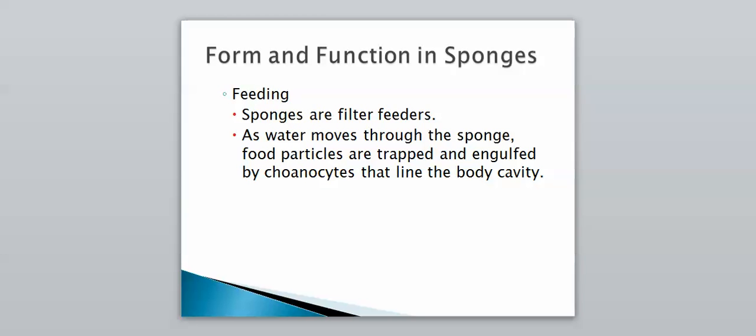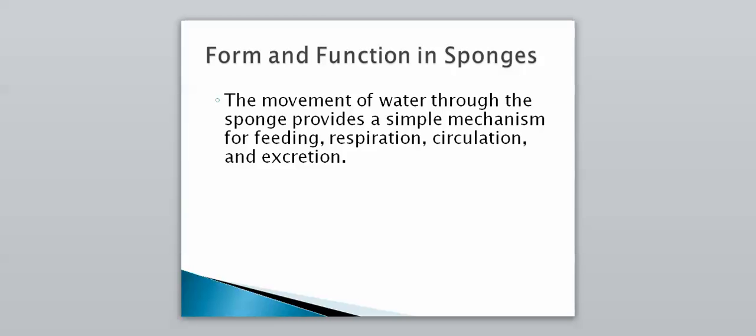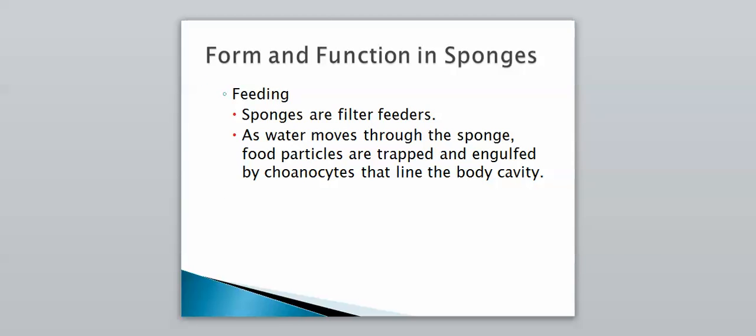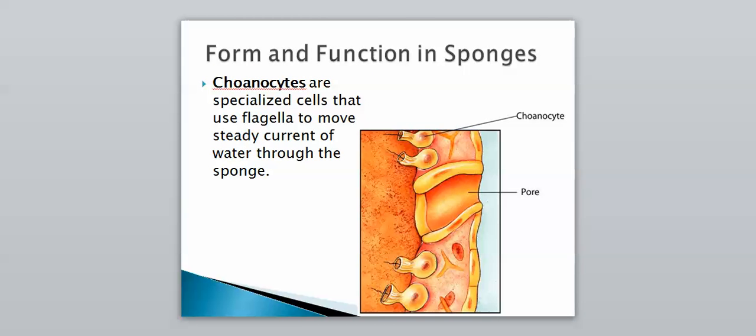And then again, we said that this movement of water through the sponge helps them feed, respirate, circulate, and also excrete. So we're going to take a look at feeding to start. So sponges are in fact filter feeders. So as water moves through the sponge, food particles are trapped and engulfed by choanocytes that line the body cavity. So remember we mentioned choanocytes are the specialized cells that pump water through. They're also going to be used to trap food as well.